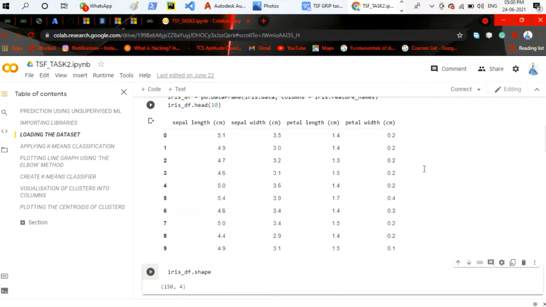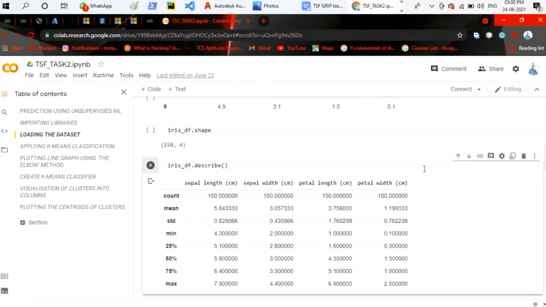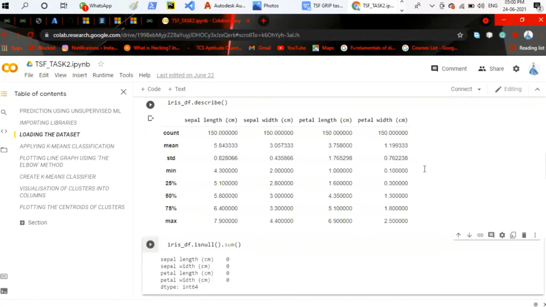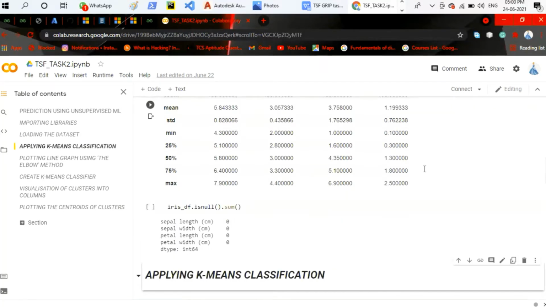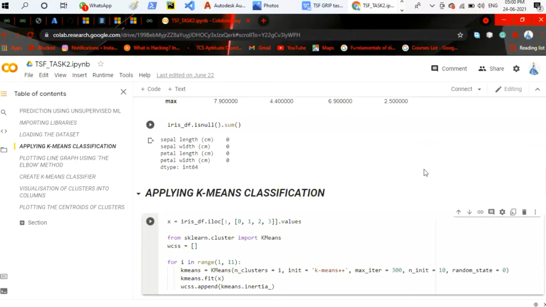After loading the data, I have checked the shape of the data. That means we have 150 rows in a single dataset and 4 columns. Then I have described the data using df.describe. Then I have summed the null values using df.isnull.